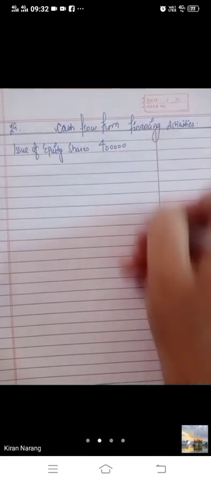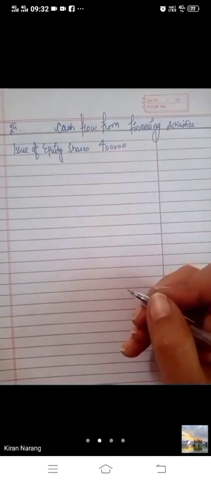Question number 29. Cash flow from financing activities. First is, bache, we will write issue of shares, 6 to 10, that means 4 lakh. Issue of equity shares 4 lakh rupees, 6 lakh to 10 lakh.